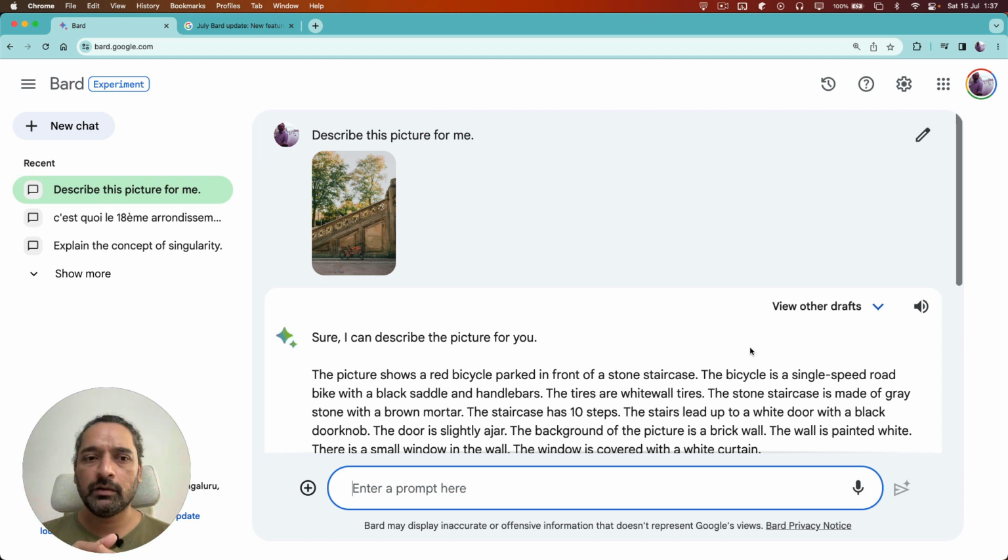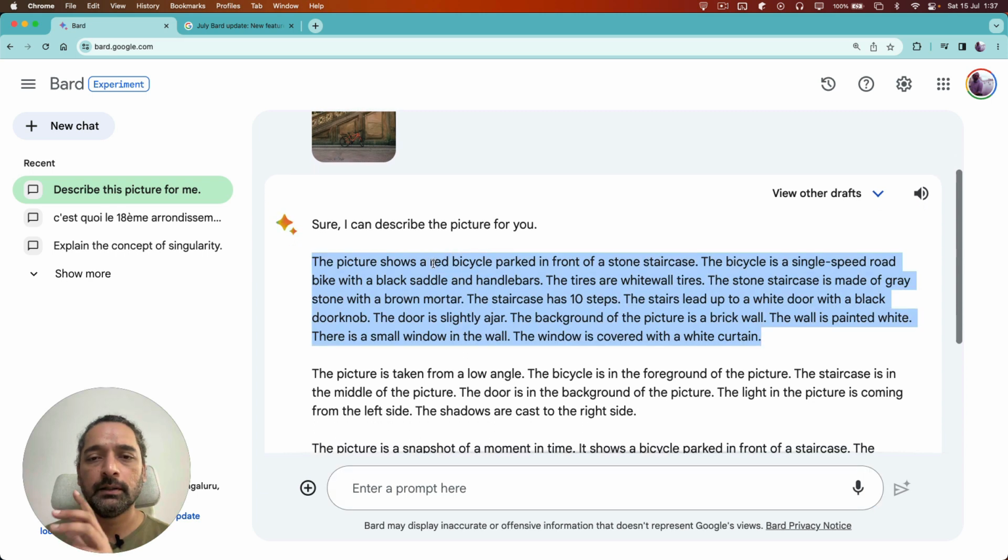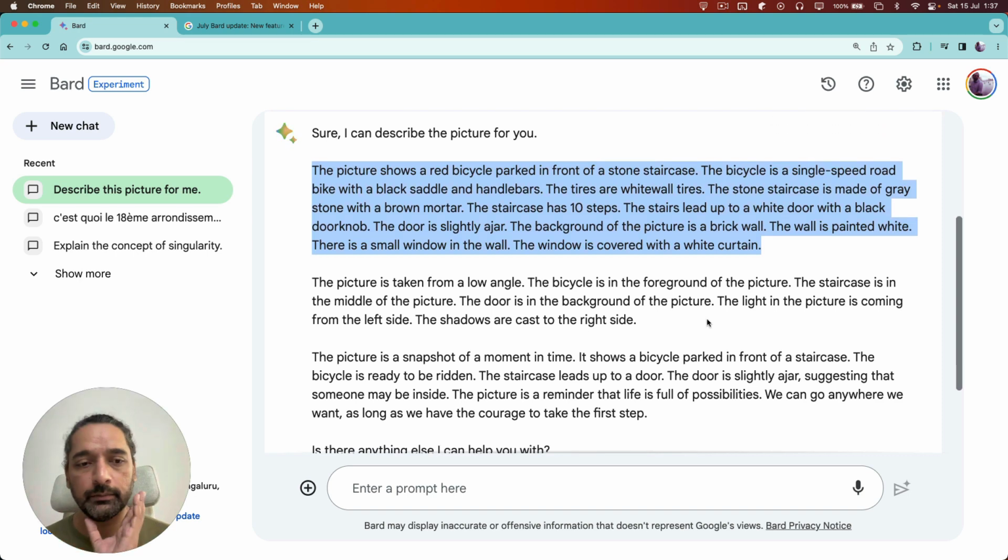Does the LLM technology have the ability to understand pictures on its own and then do it? I think it's possible. I was talking to some people and they did show me some code which was similar to that, but I don't exactly know how this is working. But this is pretty cool. It's described this picture where it's saying there's a red bicycle standing in front of something, etc. It's taken from a low angle, pretty cool.